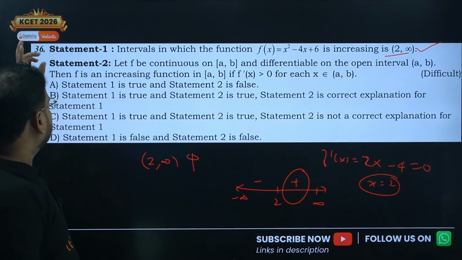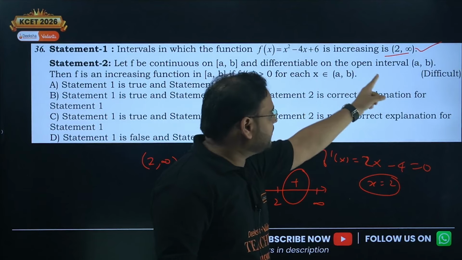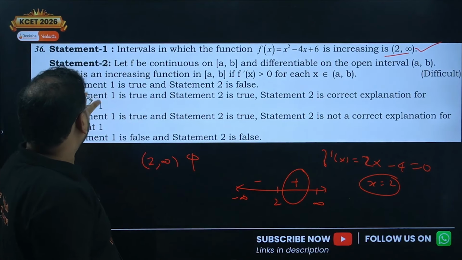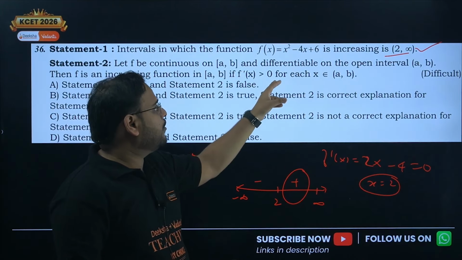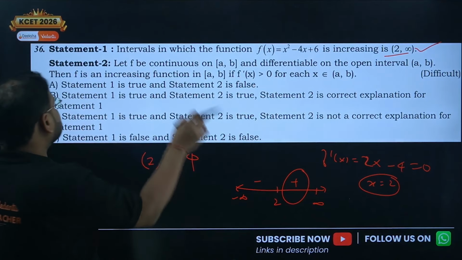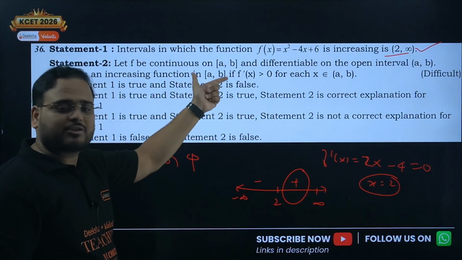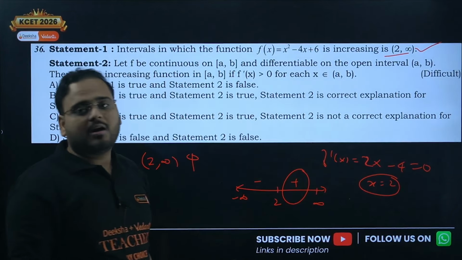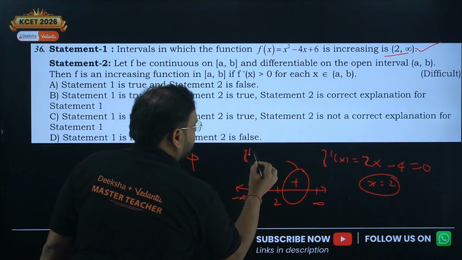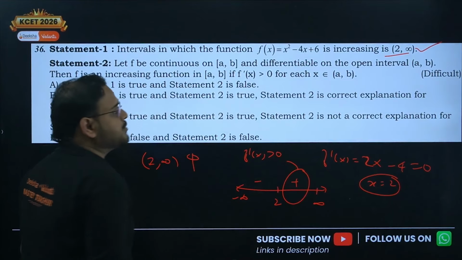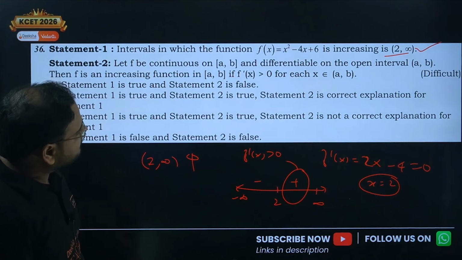Second statement: let f be continuous in the closed interval AB and differentiable in the open interval AB. Then f is an increasing function in the closed interval AB if f dash of x is more than 0. Yes, correct. When f is increasing, the derivative will be more than 0. So both the statements are true, and this actually explains statement number 1. I'm looking for the derivative to be positive only. So both are true, and 2 explains statement 1. Option B.